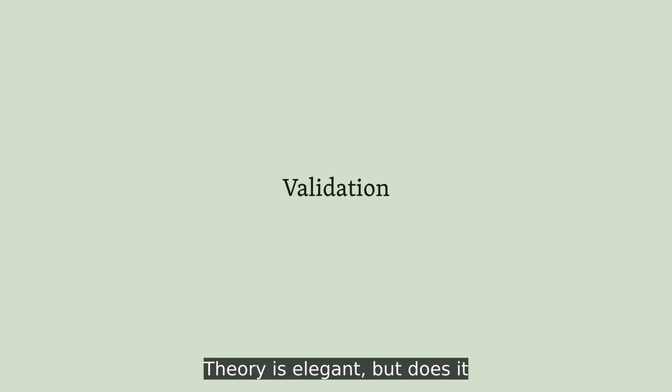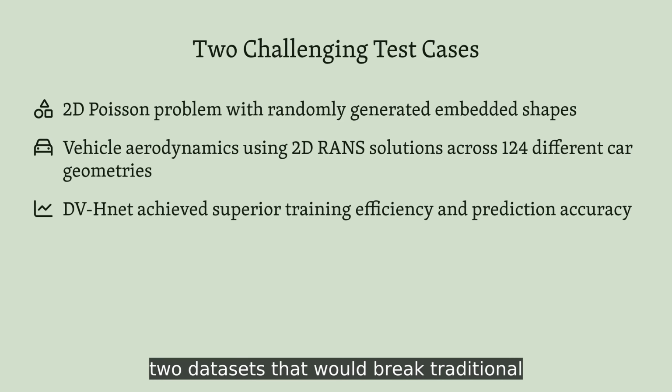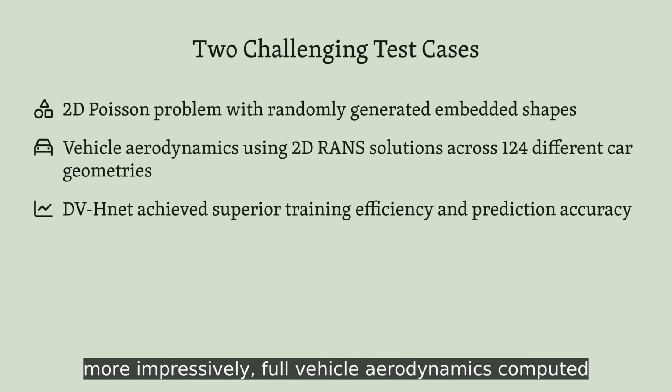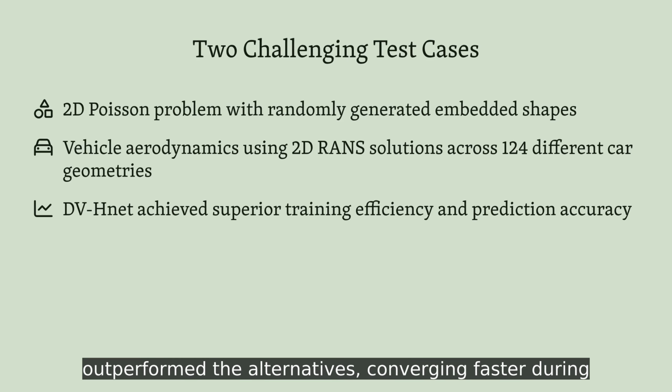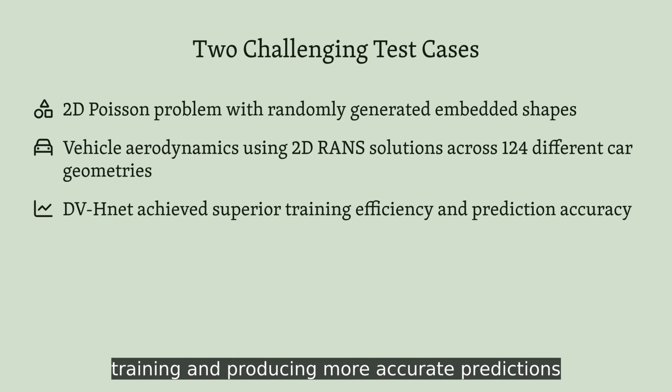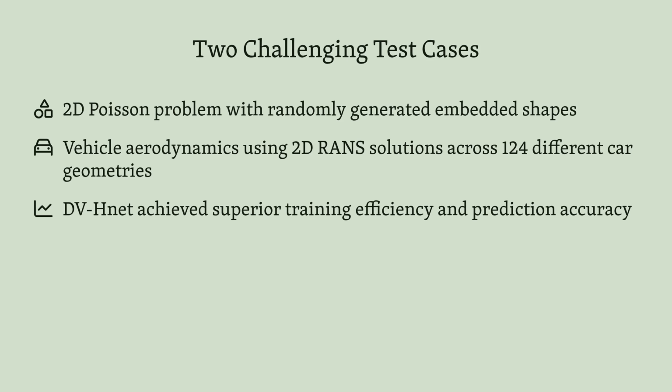Theory is elegant, but does it work on real engineering problems? The authors tested their approach on 2 datasets that would break traditional methods. First, a 2D Poisson equation with arbitrary embedded shapes, each on a different unstructured mesh. Second, and more impressively, full vehicle aerodynamics computed using Reynolds average Navier-Stokes equations for 124 distinct car shapes. In both cases, DV-Hnet consistently outperformed the alternatives, converging faster during training and producing more accurate predictions on unseen geometries.